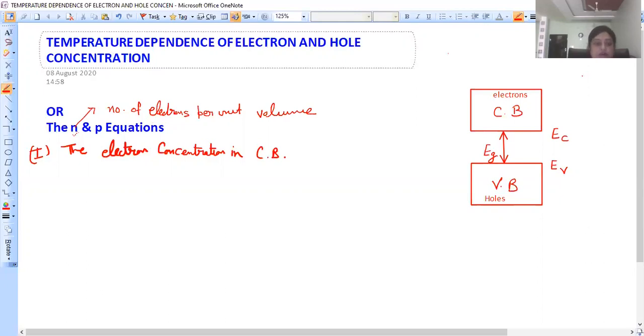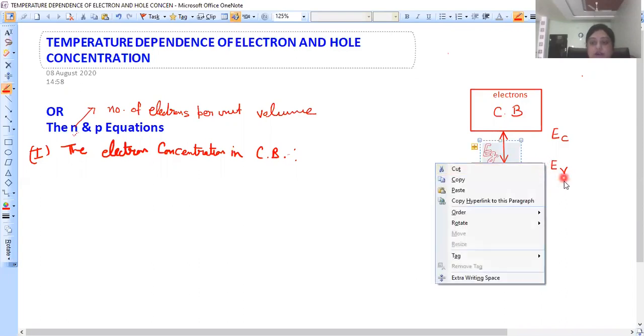Before starting this article, we have to make some considerations. This is my consideration. This I have considered as valence band, and here holes are present, and this is the lowermost level of valence band, and this is the uppermost level of valence band.